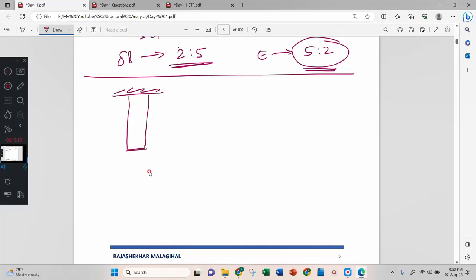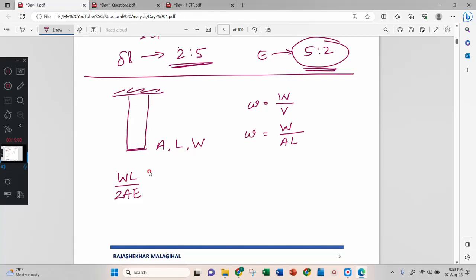It has an area A, length L, and it has a weight W. If this is the case, then our answer is WL by 2AE. But they have given small w. Small w is nothing but weight by volume. Volume means area into length.